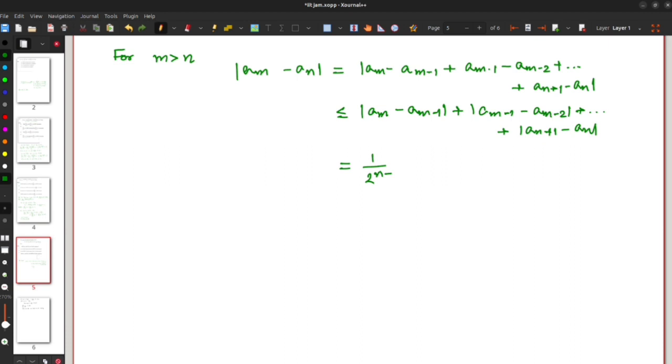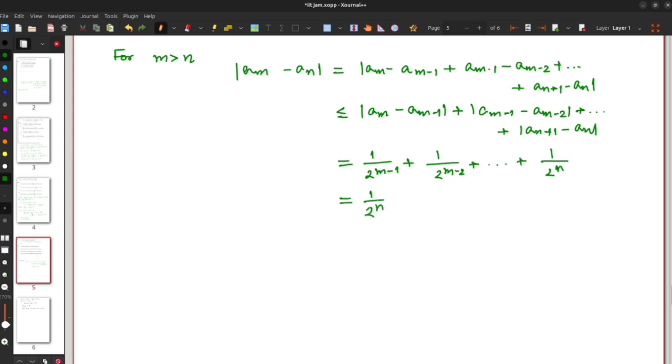This is equal to 1 by 2 to the power m minus 1 plus 1 by 2 to the power m minus 2 plus dot dot dot 1 by 2 to the power n.